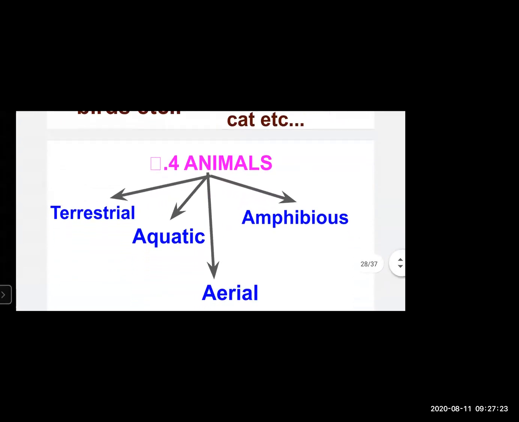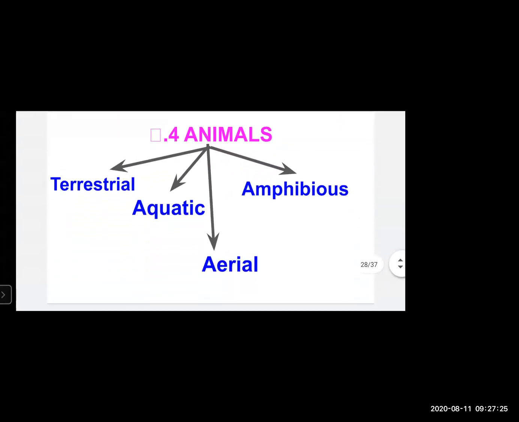Now we will move towards our fourth point of classification. So please unmute yourself. Yeah, we will see the fourth point of the topic, that is classification of animals done on the basis of terrestrial animals, aquatic animals, amphibious animals, and aerial animals. Okay, so let's see the difference between them.